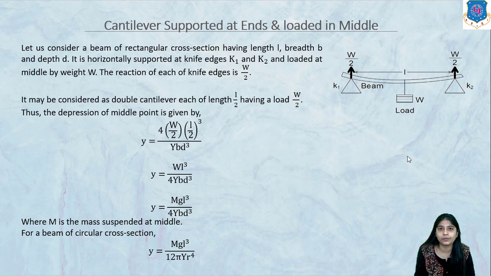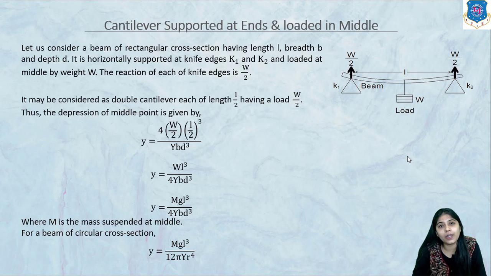Now we know that the depression of a cantilever supported at one end and loaded at the free end is given by small y equal to 4WL cubed upon Y b d cubed. But if we consider it as a double cantilever, each of length L by 2 and load W by 2, then W becomes W by 2 and length becomes L by 2 instead of L. So we get y equal to WL cubed upon 4Y b d cubed.